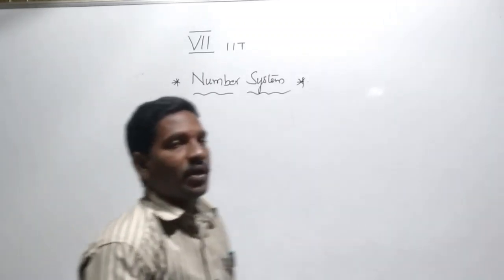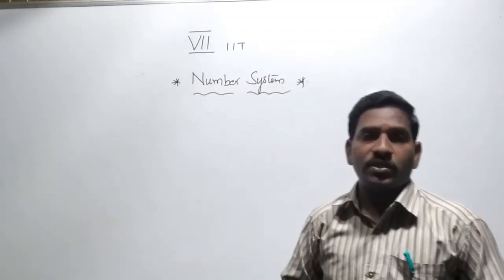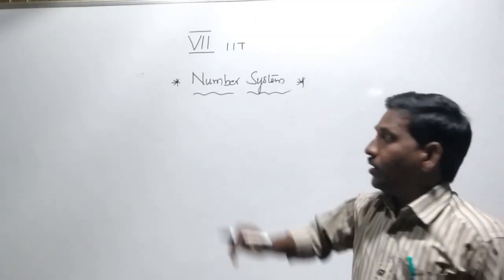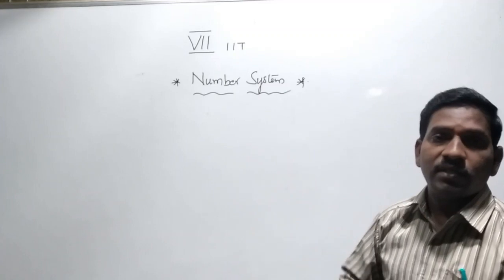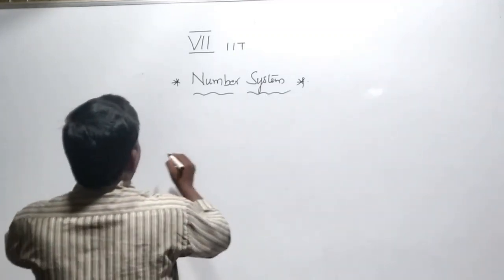Next one is whole numbers. The natural numbers including zero are called whole numbers.